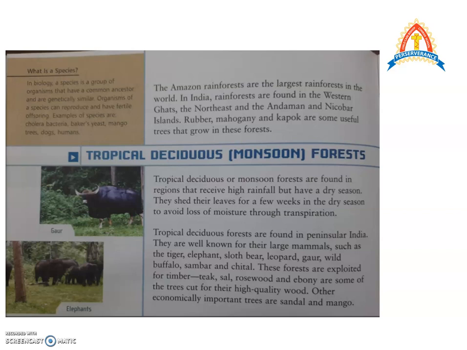Tropical deciduous forests are found in India in the peninsular region, that is the Deccan region, and they are well known for the large mammals, the tiger, elephant, bear, leopard, wild buffalo, sambar and cheetah. These forests are very useful for the types of trees found there, like teak, sal, rosewood, ebony.